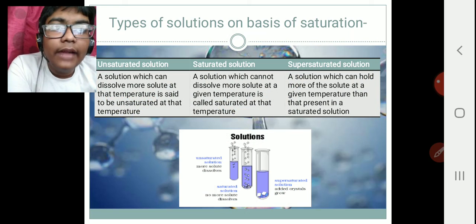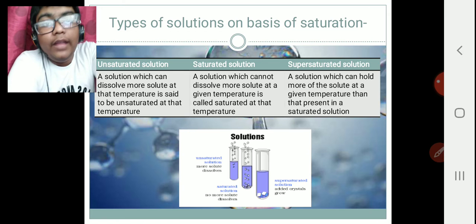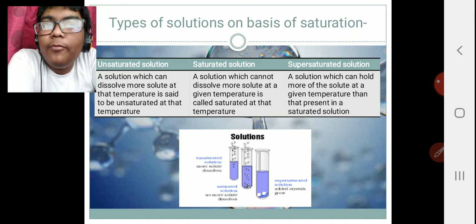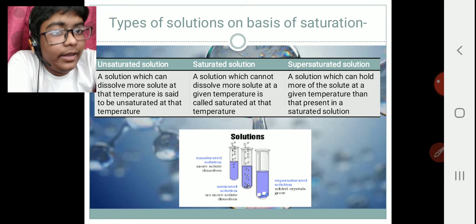On the basis of that, you can give the definitions in the following things. Unsaturated solution is a solution which can dissolve more solute at that temperature and is said to be unsaturated solution at that temperature.